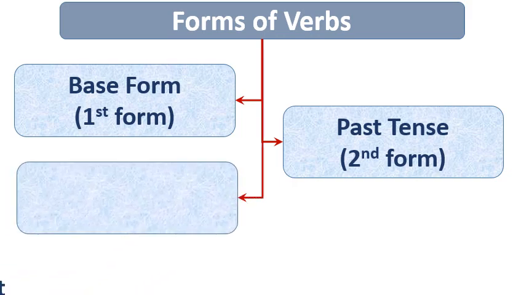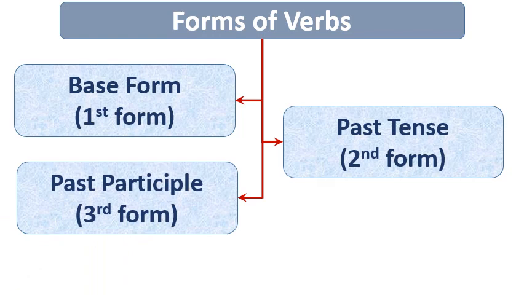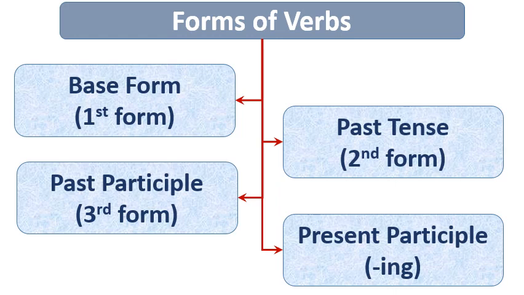Number 3, that is past participle, or we can say third form of the verb. It is used in all the perfect tenses, whether it is present, past or future. Last, number 4 is present participle.